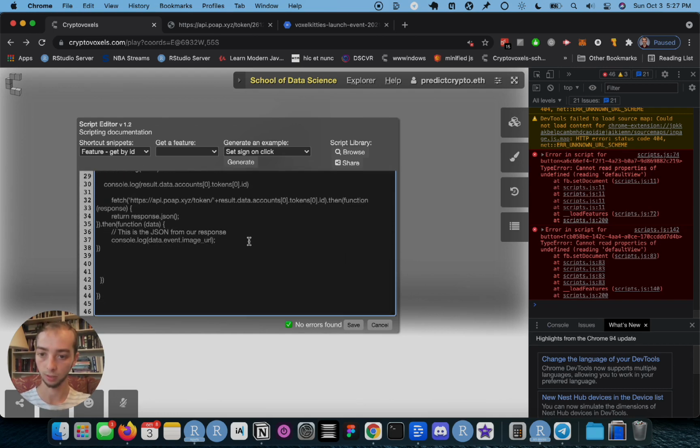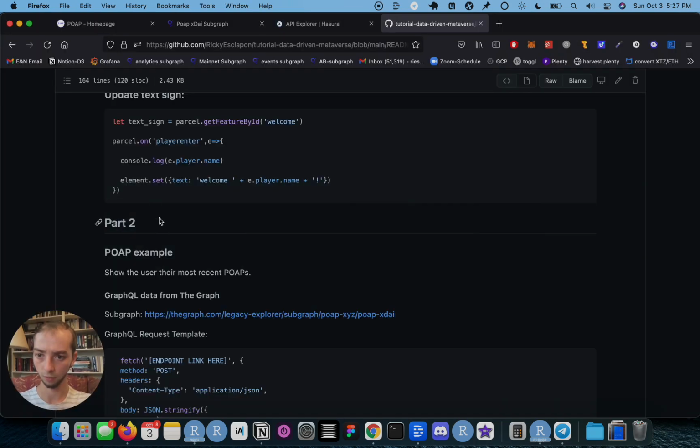I'm going to go down here, and I want to change the URL of that image to this result that we found up here. So I'm going to say element.set, and actually I'm going to reference my own code.